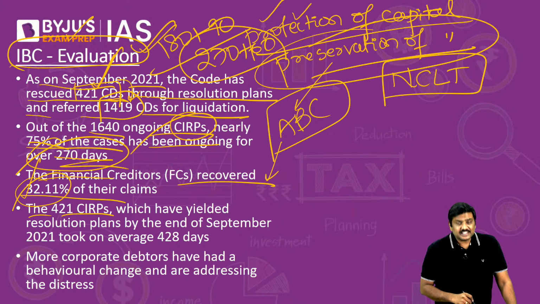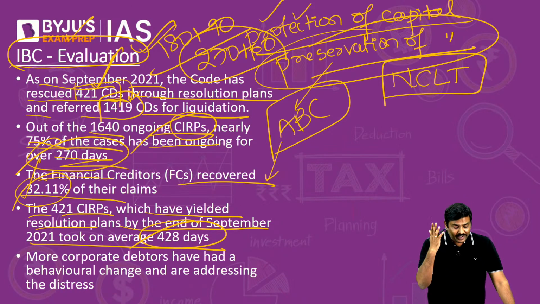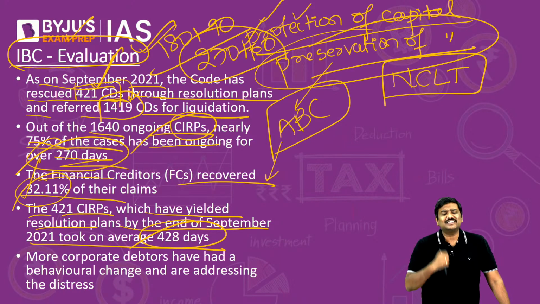The 421 CIRPs which have yielded resolution plans by the end of September took an average of 428 days, which is again more than 330 days.